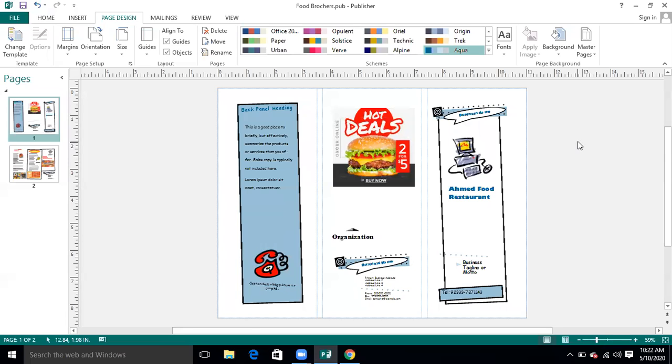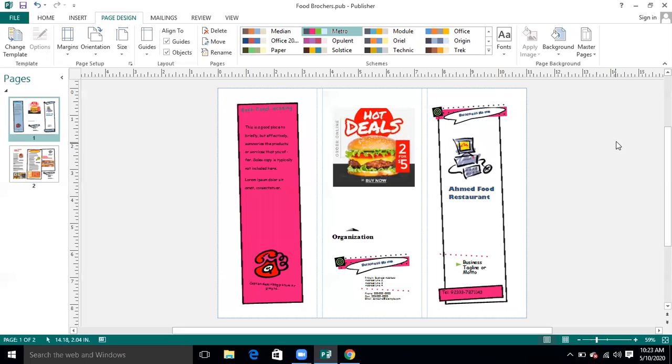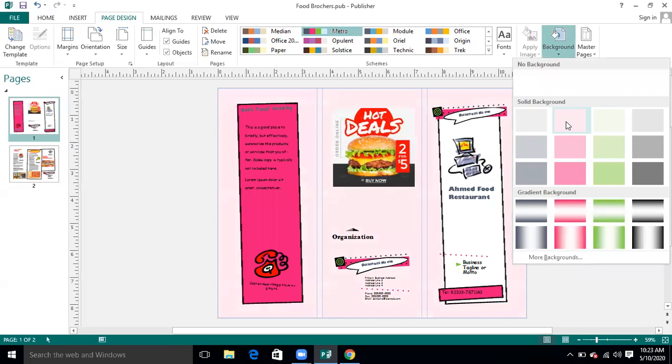Okay, now come back again to Microsoft Publisher. In page design, we had discussed that we can apply different color schemes according to our requirement. Whatever you want to give, the color scheme will change accordingly. Now see the background option.